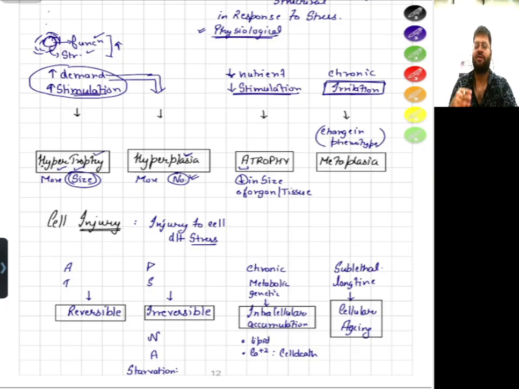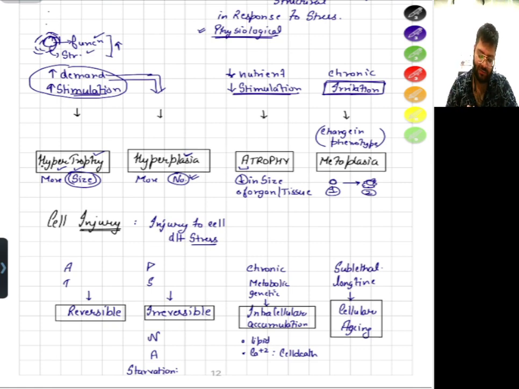There are two things, first is genotype and the other is phenotype. Genotype is the genetic component, and what that genetic component will make in the body in somatic cells will be the phenotype. So I am saying metaplasia is a change in phenotype. Let's say if this is one type of cell, it will change to another type of cell. That is the basic meaning of it. We will discuss it all together.